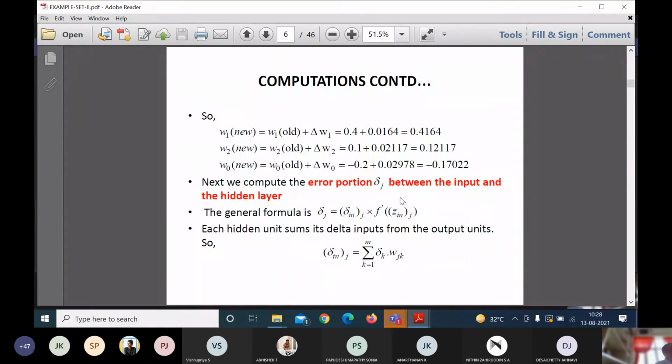The general formula as per the algorithm is delta j equal to delta in of j into f dash of z in of j. So each hidden unit sums its delta inputs from the output unit. So delta in of j equal to summation of delta k into wjk. That is nothing but this value.